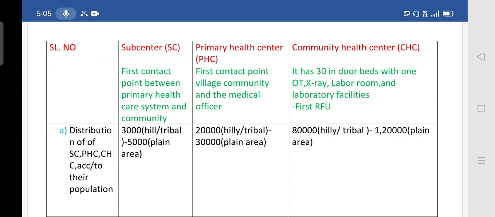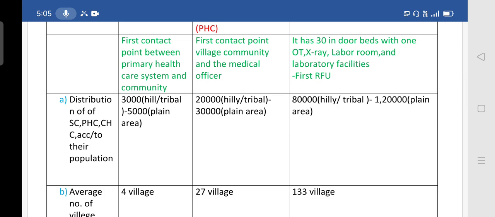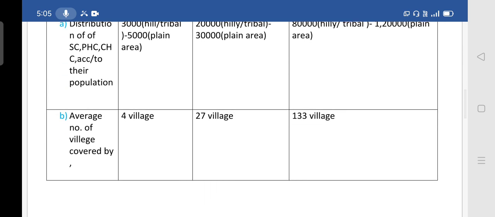Under the community health center, 80,000 in hilly and tribal areas and 1,20,000 in plain areas is covered by one community health center.